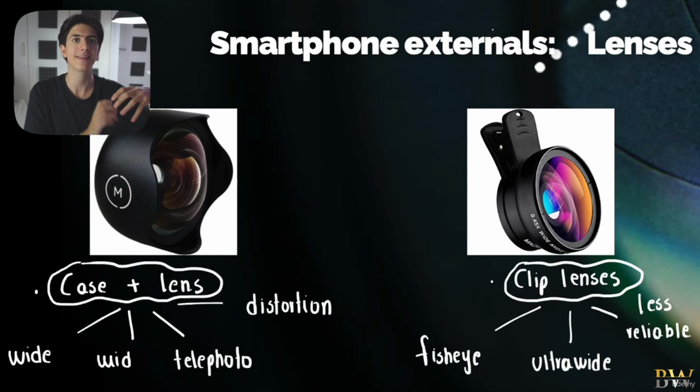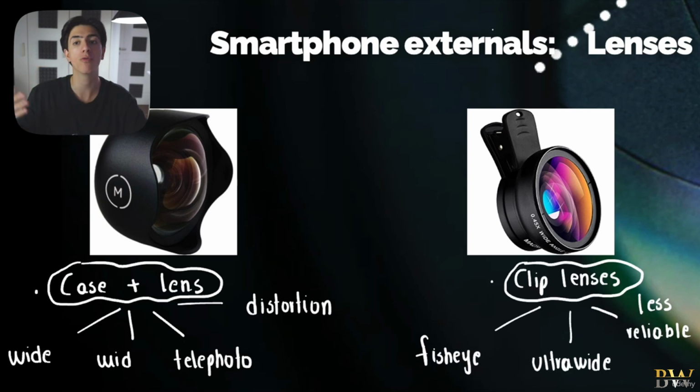So it is a case, and then you screw a lens into this case of your phone. And of course, you have a wide lens that attaches to this case, a mid-range lens that attaches to this case, a telephoto lens, and perhaps also a distortion lens. So again, those are ways to spice up the production quality of your videos without breaking the bank.